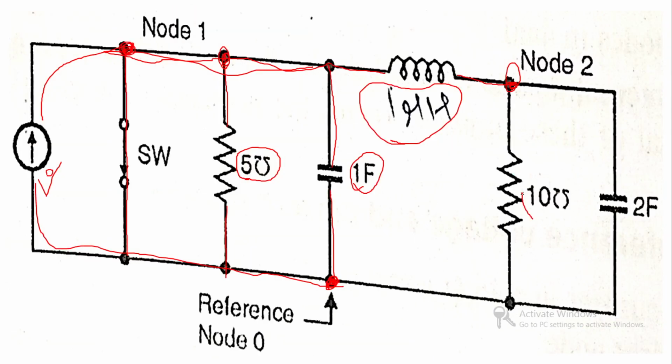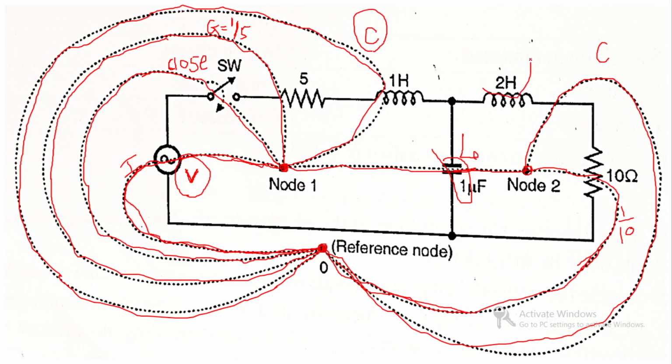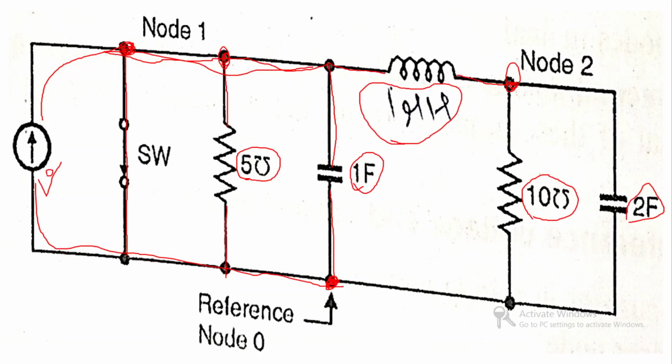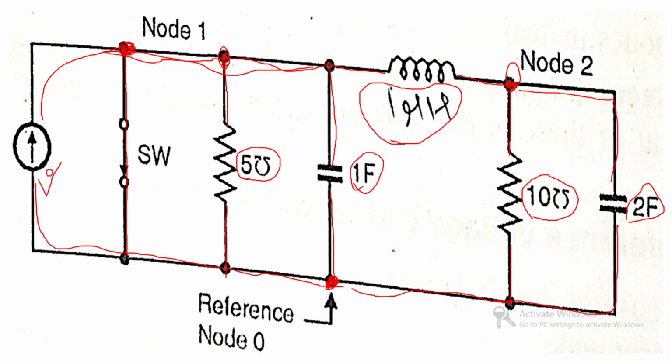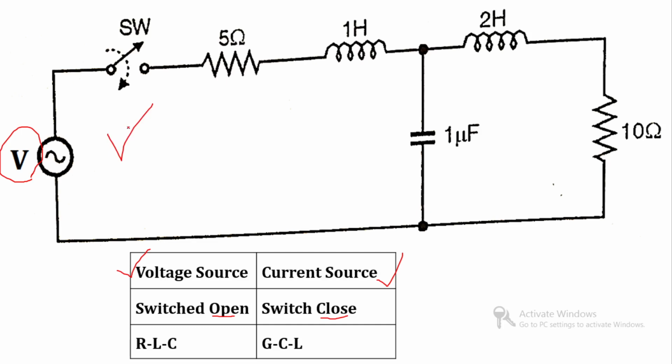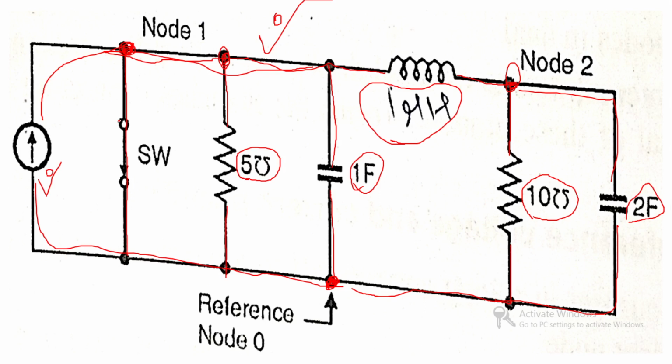In the dual network, the 10 ohm resistance becomes 10 mho, and the 2 Henry inductor becomes a 2 Farad capacitor, connected at node 2 to the reference. Based on these dashed lines, we can construct the dual network this way. This is the dual network of this particular network, and this is the way to construct it.